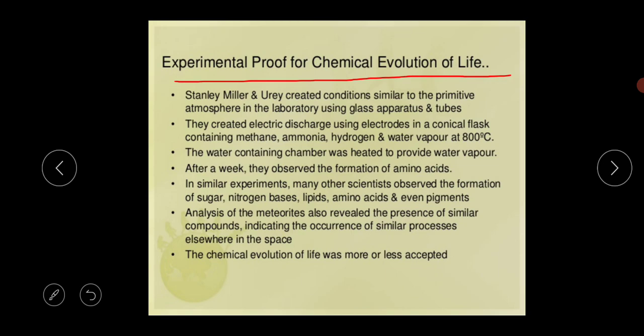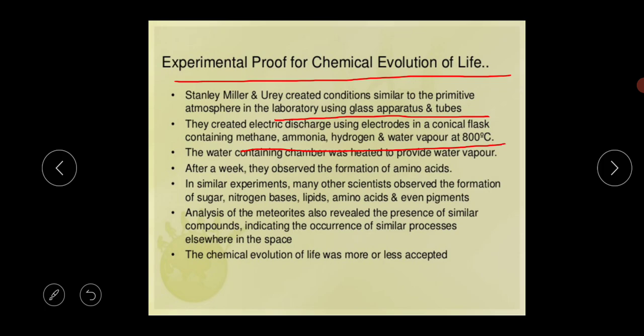I am repeating again. There were two scientists, Stanley Miller and Urey, who created conditions similar to the primitive atmosphere in the laboratory using glass apparatus and tubes. Next, they created an electrical discharge using electrodes in a conical flask containing methane, ammonia, hydrogen and water vapor at 800 degrees centigrade.